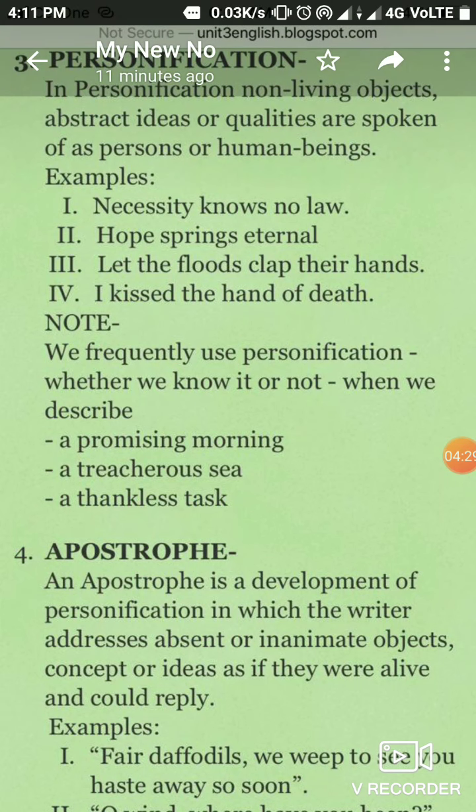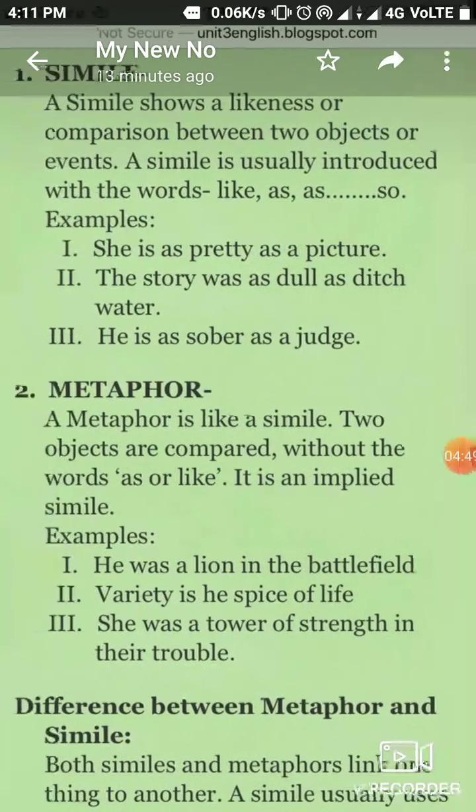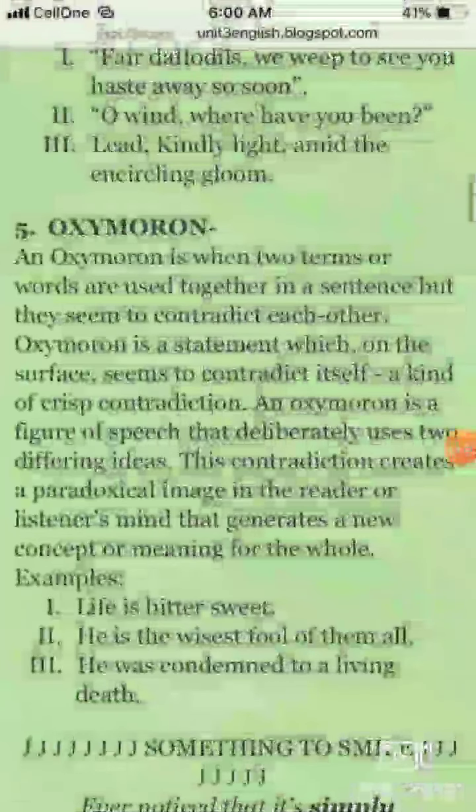The next figure of speech is apostrophe. An apostrophe is the development of personification in which the writer addresses an absent or inanimate object, concept, or idea as if it were alive and could reply. We have read a lot of poets who are talking to the rain, to the air, to the sun, and this is totally an example of apostrophe.